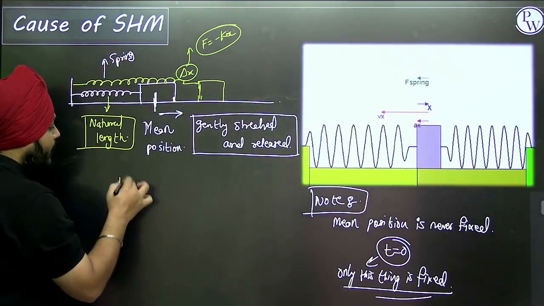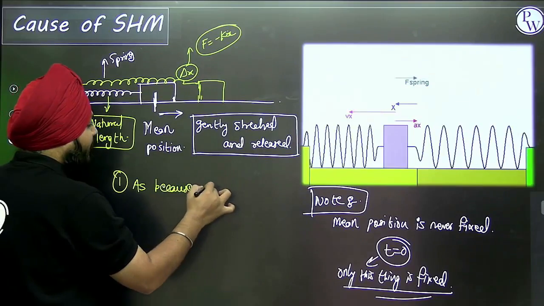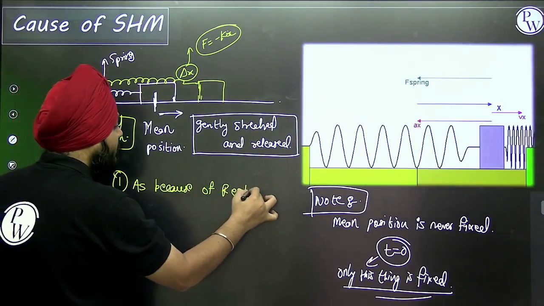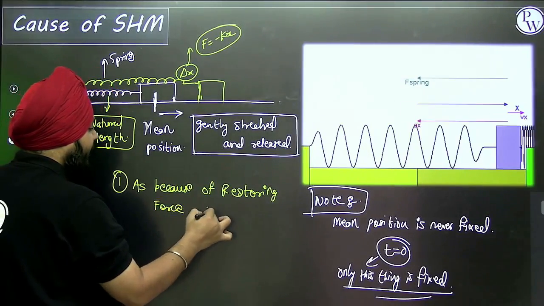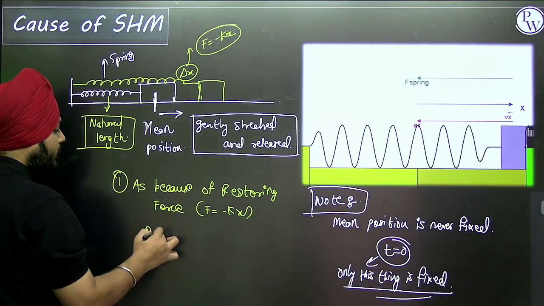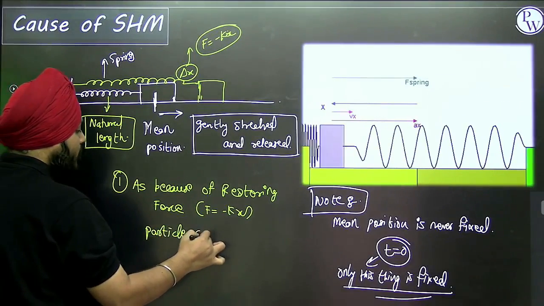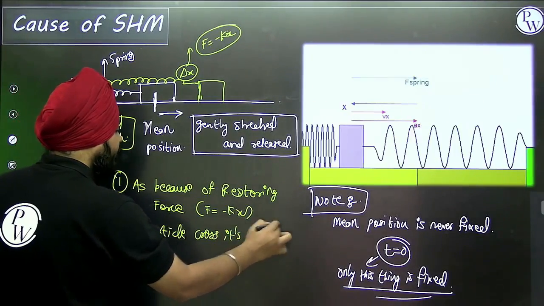Because of the restoring force F equal to minus kx, the particle crosses its mean position a second time.